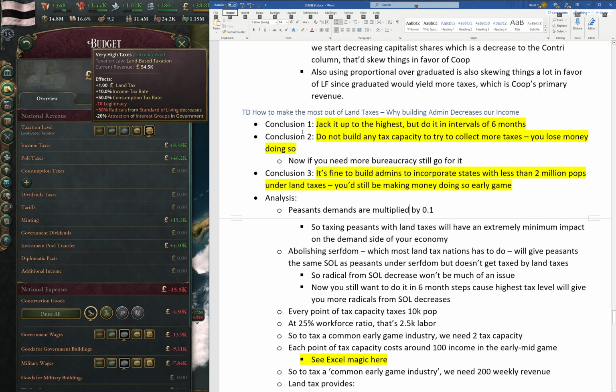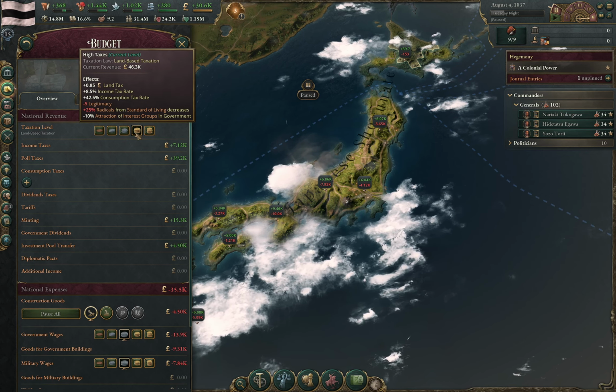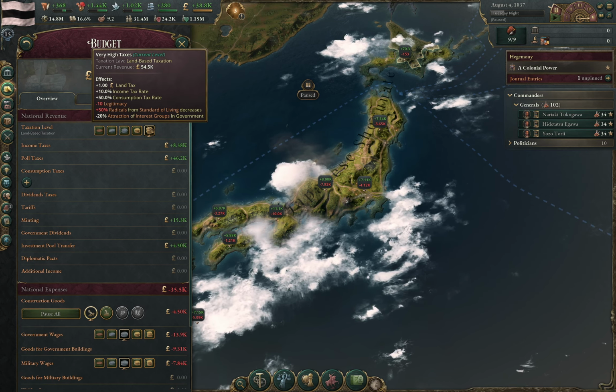Alrighty, so let's talk about land taxes and how to make the most out of it, and why building administrations under land taxes will actually decrease our income if we are lacking tax capacity. So first, you want to jack it up to the highest level. However, you want to do it in an interval of 6 months. So if you start with a medium land tax, you want to jack it up by one level first, wait 6 months, and then do another level.